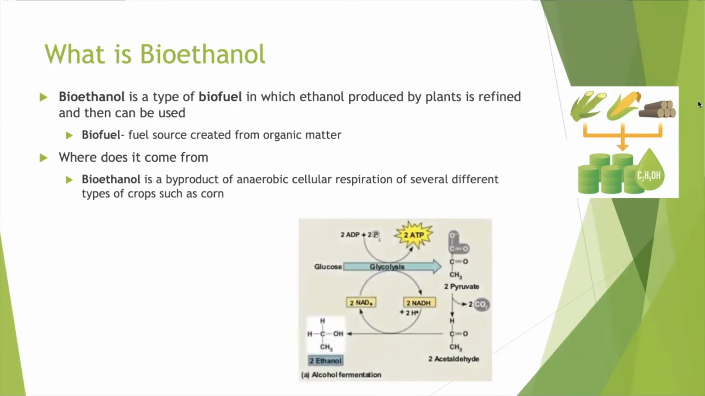Anaerobic cellular respiration is cellular respiration without oxygen, meaning it can only undergo glycolysis. There are two types of cellular respiration that are anaerobic: lactic acid fermentation and alcoholic fermentation. This process uses alcoholic fermentation.